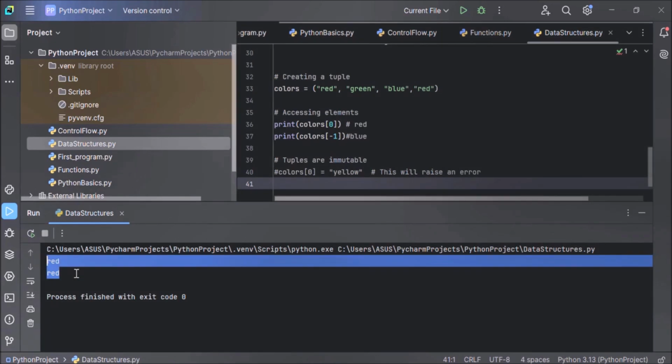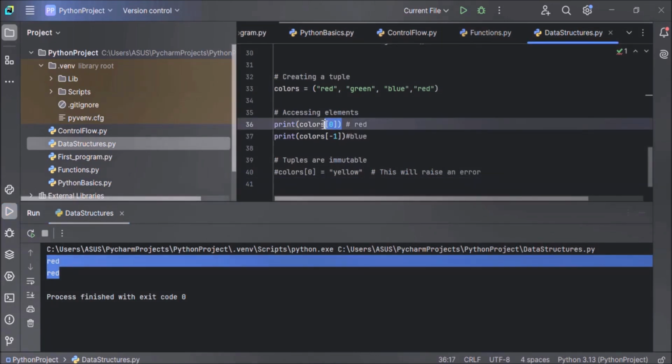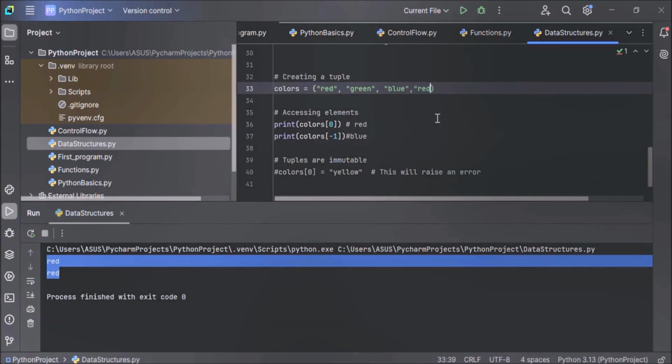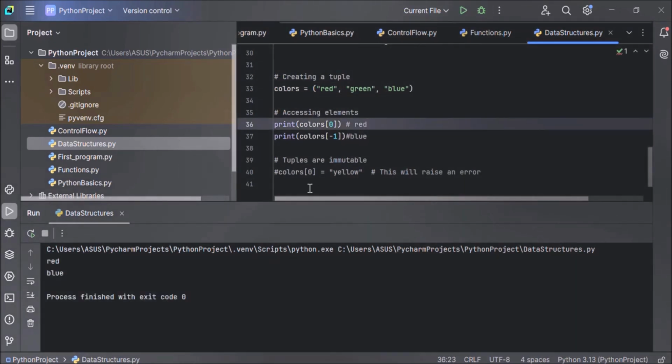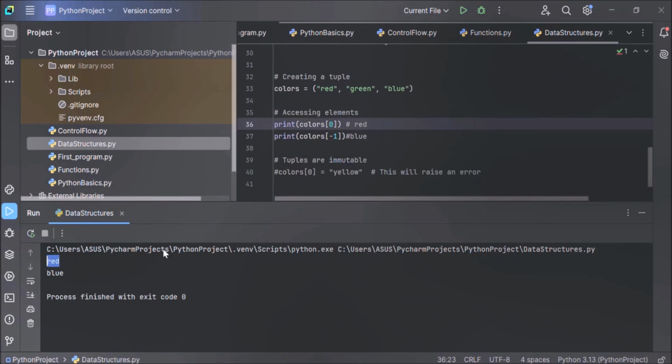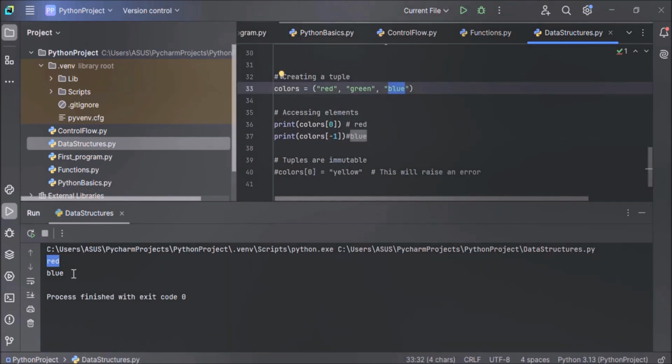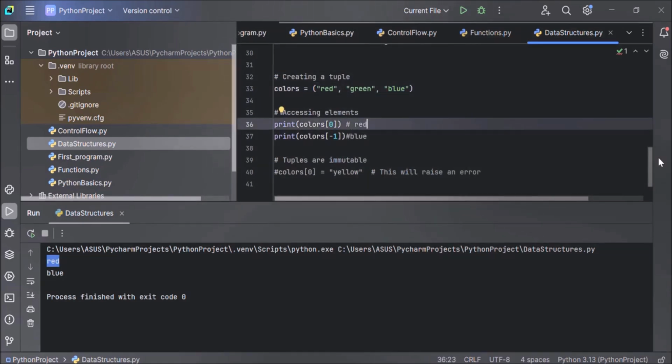Here in output, red is printed 2 times because the first item is red and the last item is also red. So let's remove this last item and execute the code again. And you can see here, the first item is red and the last item is blue. At the -1 index, the item is blue. So red and blue, these 2 items are printed here.